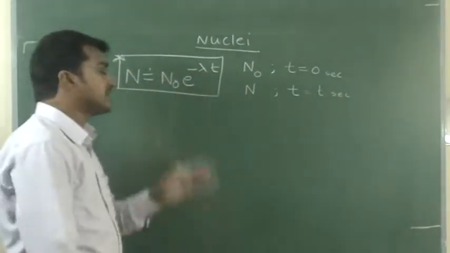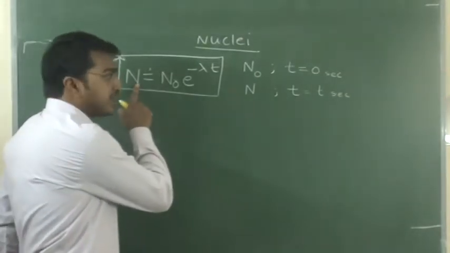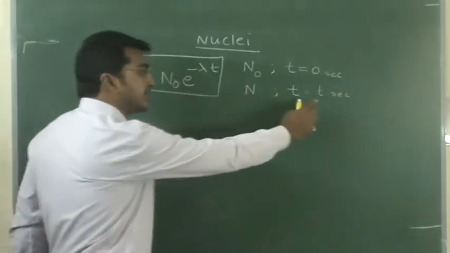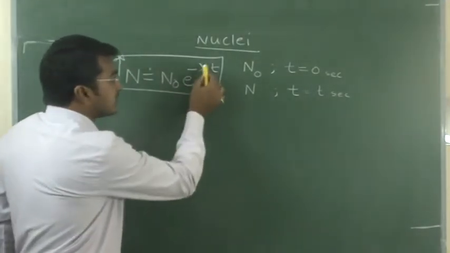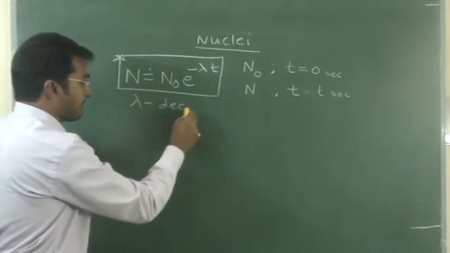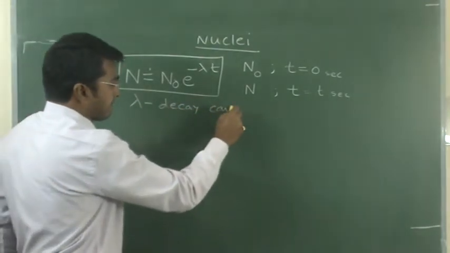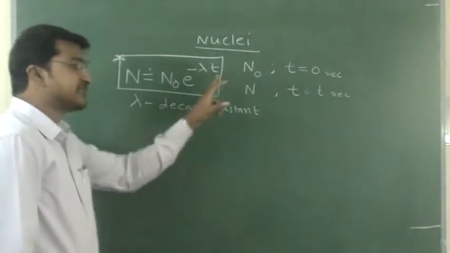This equation represents how the number of nucleus at a particular instant of time, after t seconds, will change with respect to time. Here lambda is what? Decay constant, you know that. Lambda is the decay constant. T is what? Time.